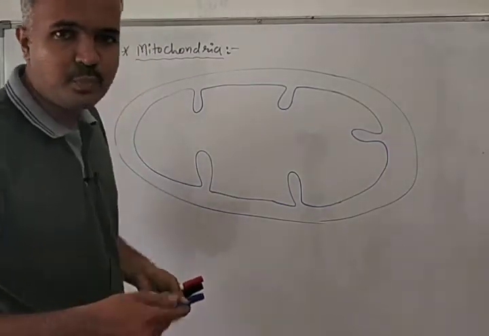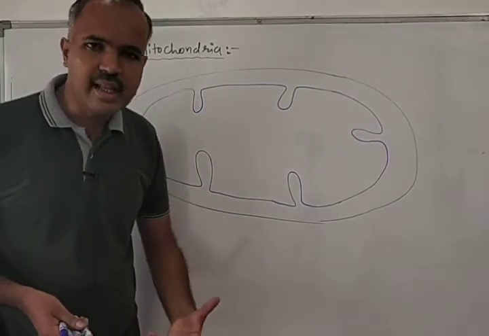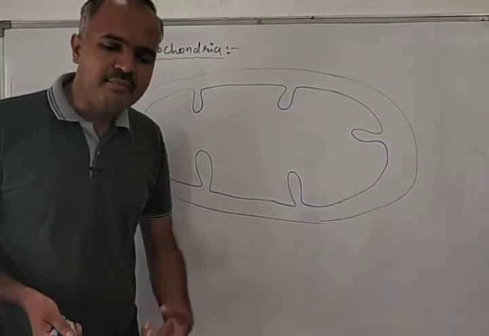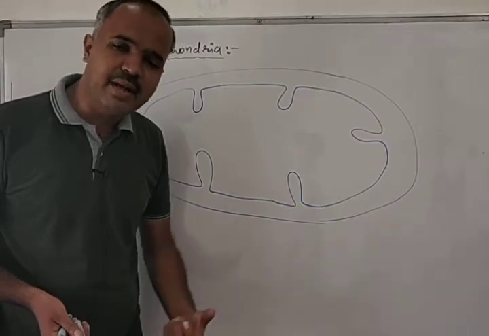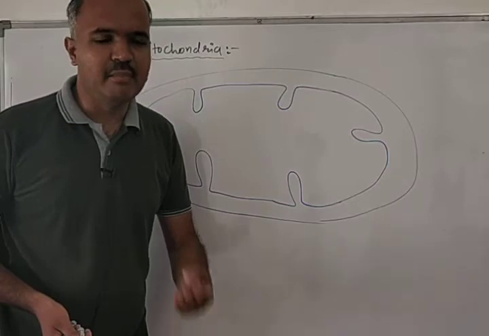So that is the first point regarding mitochondria: mitochondria is a small organelle, and if we want to see it under a microscope, we have to stain it with particular stains. Otherwise, we can't see mitochondria under a light microscope.